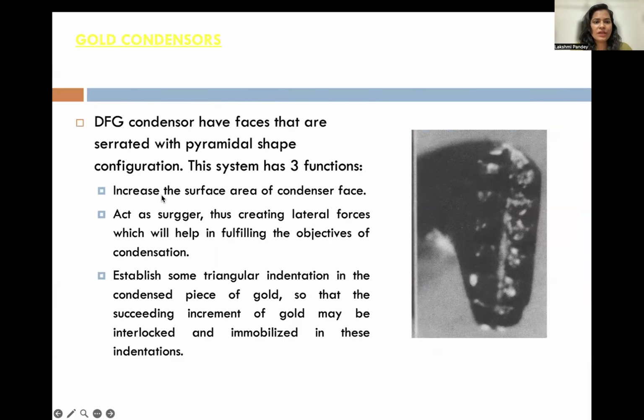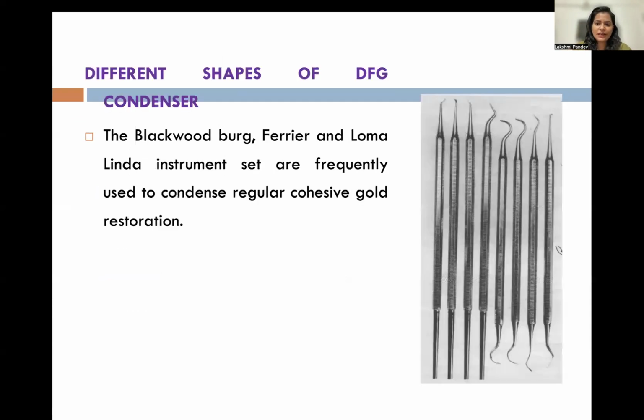Next come your gold condensers. Gold condensers have faces that are serrated with a pyramidal shape. Generally gold condensers have serrations on the surface. This increases the surface area of the condenser face, and acts as a grip, thus creating lateral forces which help in filling the cavity during condensation. It also establishes triangular indentations in the condensed piece of gold so that the succeeding increment of gold may be interlocked and immobilized in these indentations.